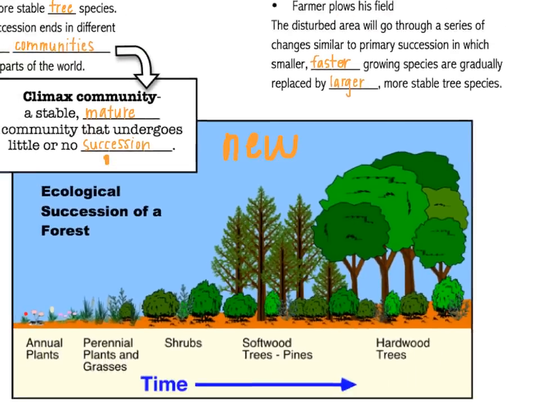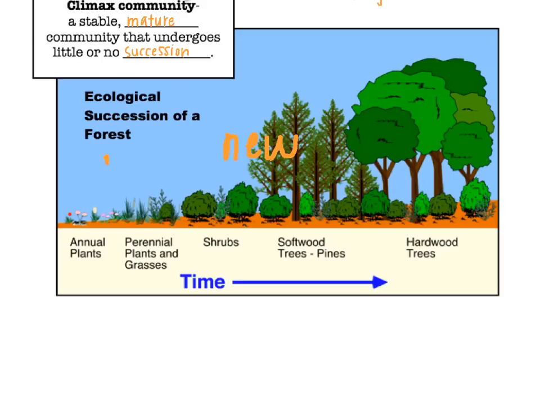Here's a picture for you of what ecological succession looks like. You start out in the very beginning of time in this community with annual plants. These are little tiny plants, things like flowers and grasses. Slowly you get some perennial plants growing. These are plants that will come back year after year, and they're a little bit larger. And then slowly you get some shrubs growing, and then some softwood trees, things like pines, and finally your hardwood trees. And so eventually you'll have a full forest, and that's what we call the climax community.